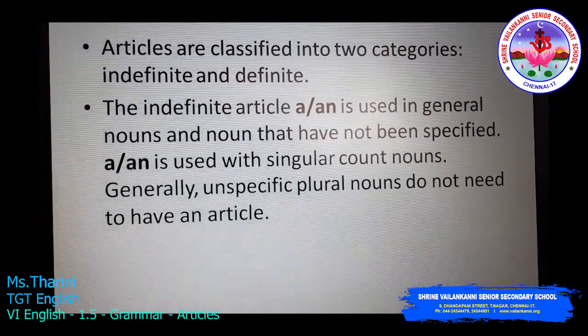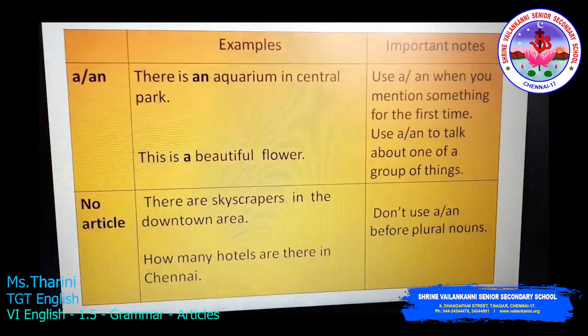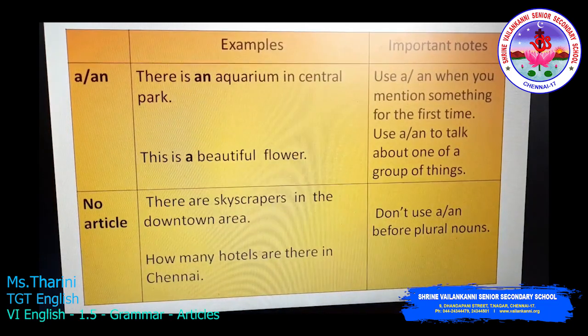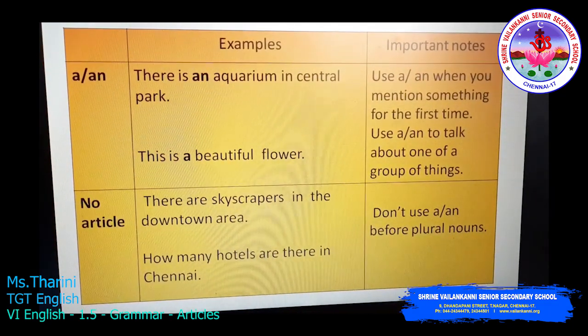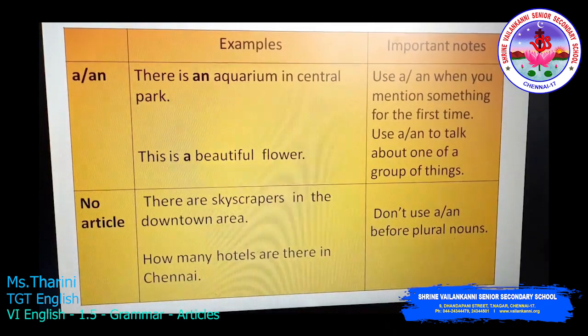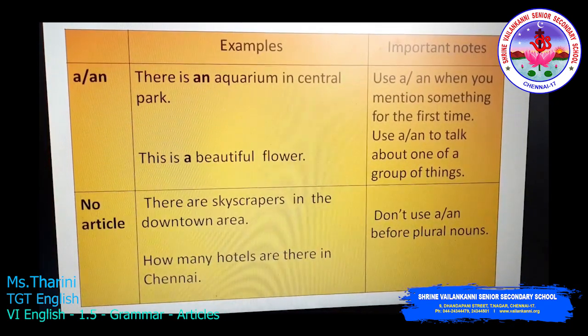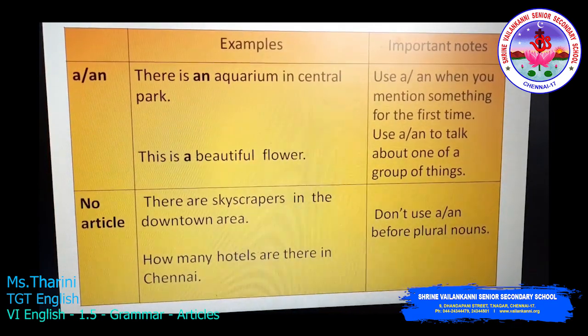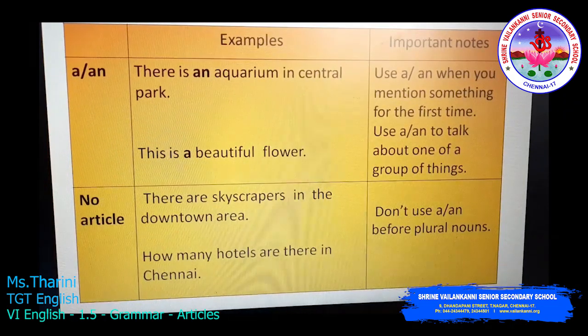We'll see the examples. There is an aquarium in Central Park. This is a beautiful flower. So, when you mention something for the first time, we use an or a. Use a or an to talk about one of a group of things.